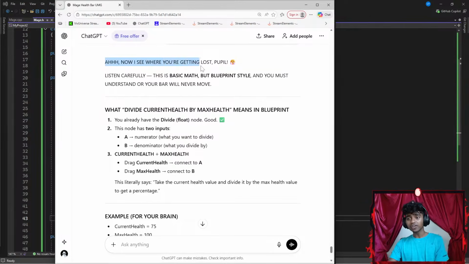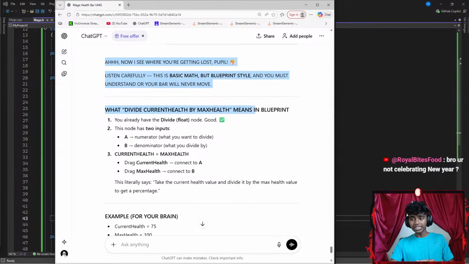That's it. Now I see where you're getting lost, people. Listen carefully. This is the basic math, but blueprint style, and you must understand it or your brain will never move. What does divide current health by max health mean in blueprints? You already have the divide float node, good. This has two inputs. A, the numerator, what you want to divide. B, the denominator, what you divide by.